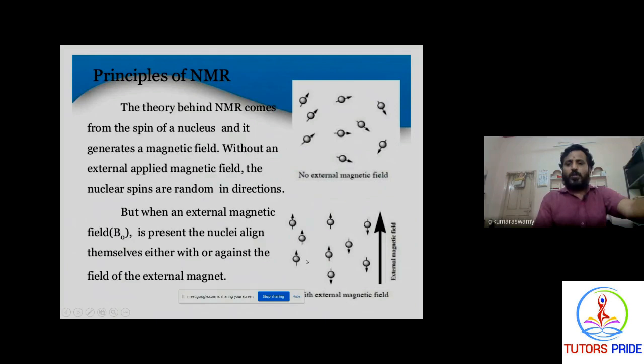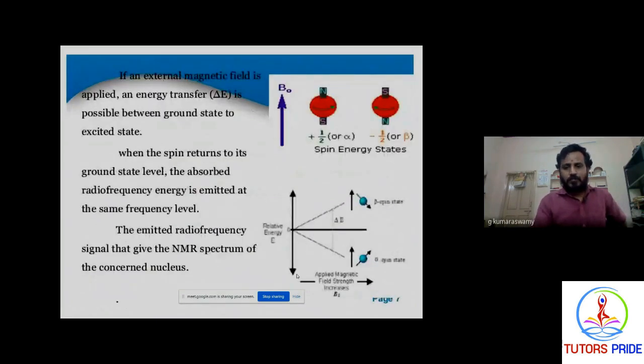So these are all plus. The electron spin movements are in the upward direction, plus, or some are in the downward direction, minus. Based on this kind of situation, you can predict the geometry of the molecule or the signals of the molecule by applying an external magnetic field. So this is NMR spectroscopy.